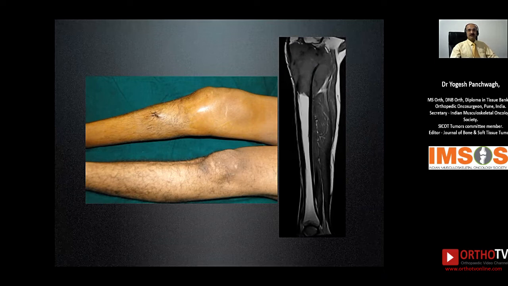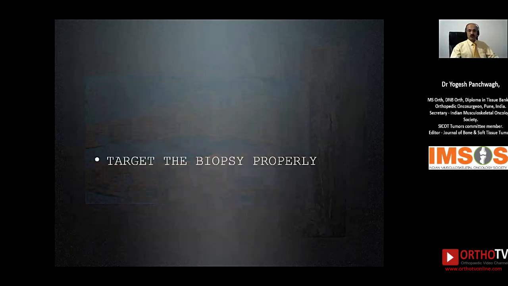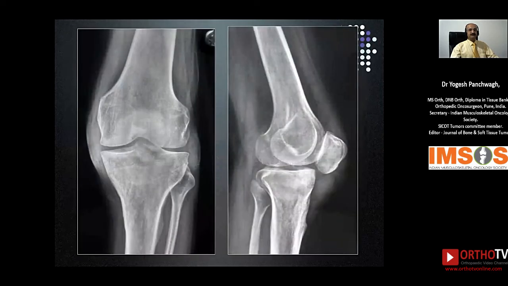The biopsy was done from a normal area of the tibia way down distally and not where it should have been, and the patient ended up having an inconclusive biopsy and had to be subjected to a biopsy procedure again. So whenever you decide to do a biopsy, remember that we need to plan, look at the MRI and the imaging, look at the local staging investigations, and then target the biopsy properly, get tissue from the viable area so that we don't get an inconclusive report.